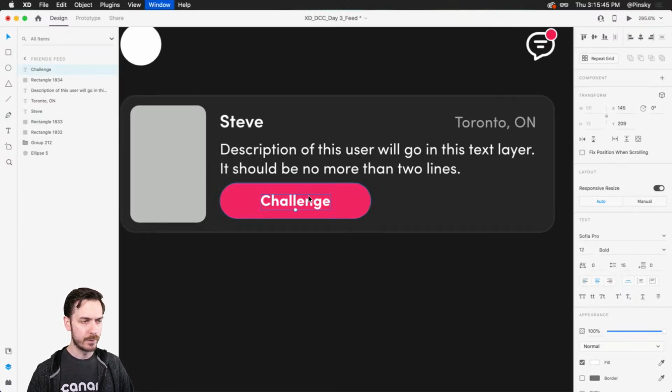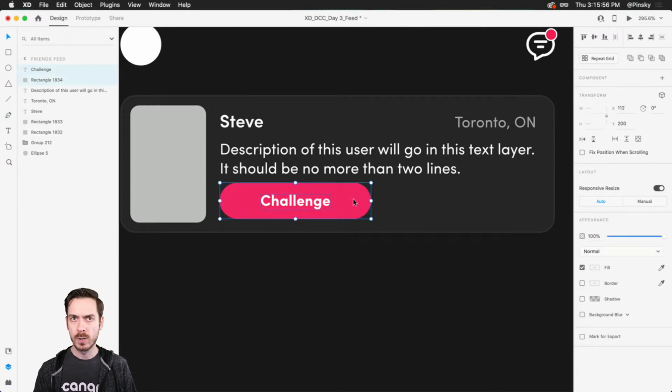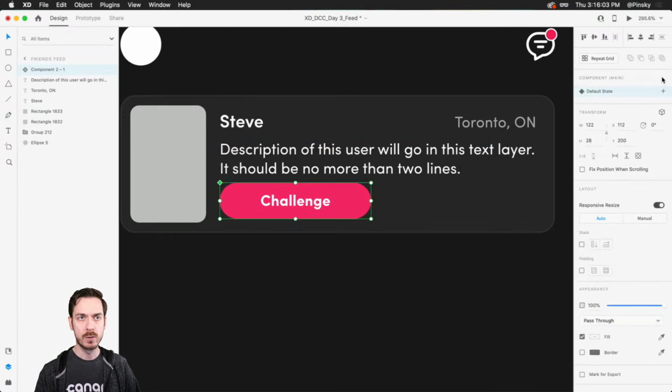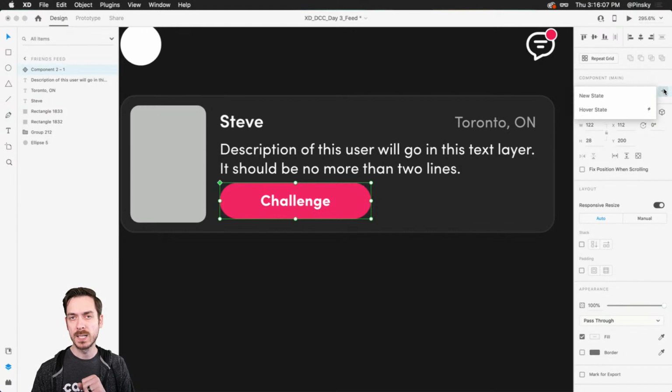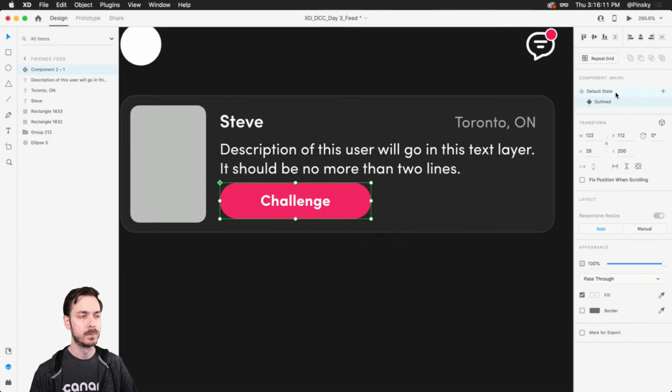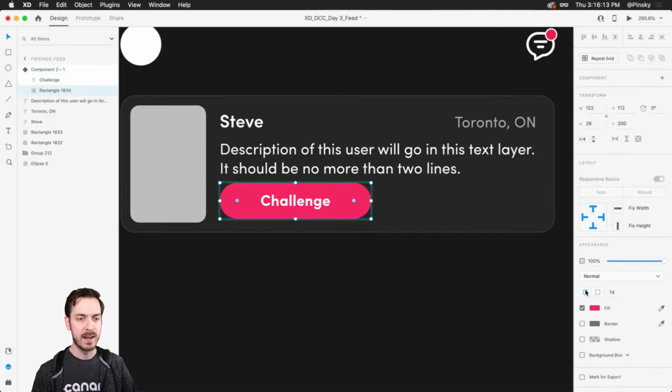All right, so we've got our first button, and now we want an additional button. Now, because these two buttons more or less belong together, they're always gonna be present at the same time, we want to turn these into a component and use states. So I have both of these layers here selected. I'm gonna press the plus button at the top right-hand corner to turn it into a component. And then I want to create an additional component. So press the plus button one more time, create a new state, and this will be called outlined. And now I can dive in here and design that outline state.